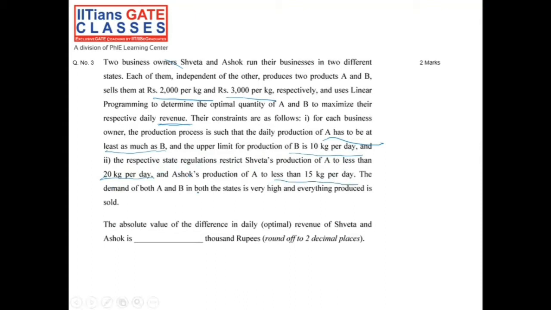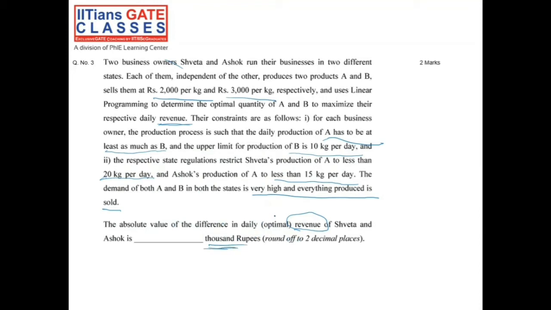Now the question says the demand of both A and B in both states is very high and everything produced is sold. So please note this point. This is a very important point, that the demand is very high and whatever we are going to produce, everything is going to be sold. The question is asking for the absolute value of the difference in daily optimal revenue for Sweta and Ashok in 1000 rupees.